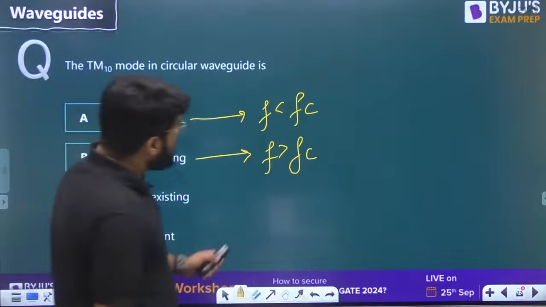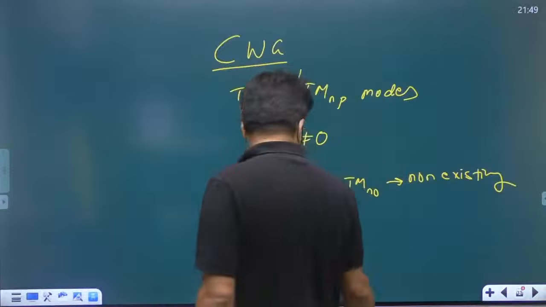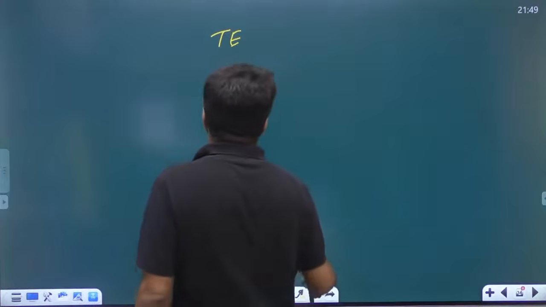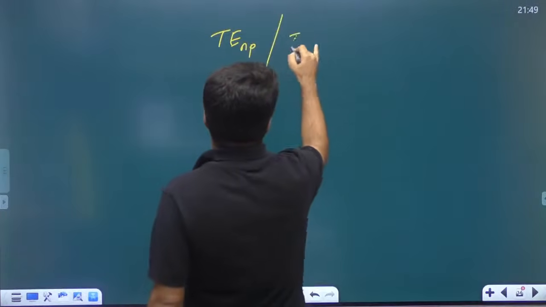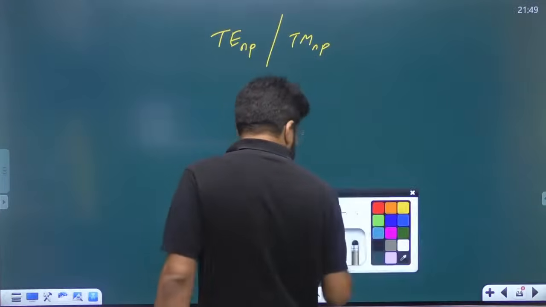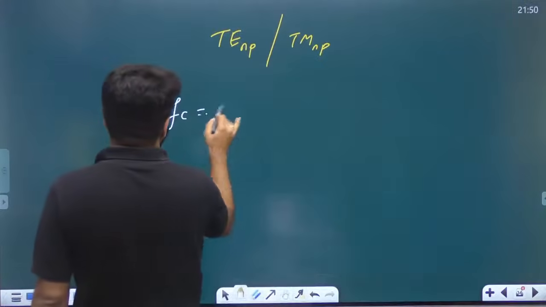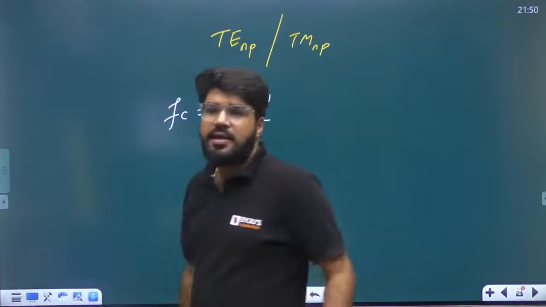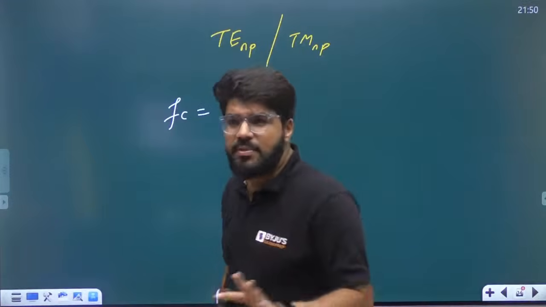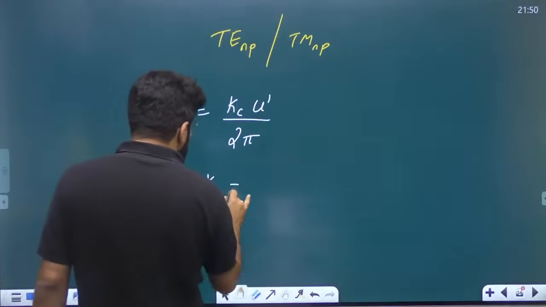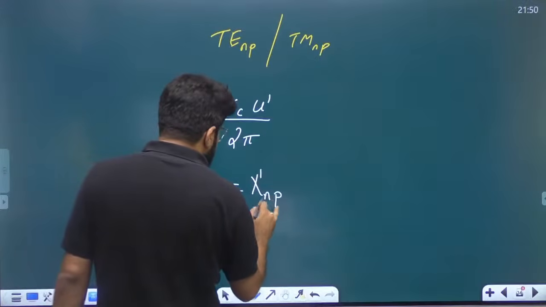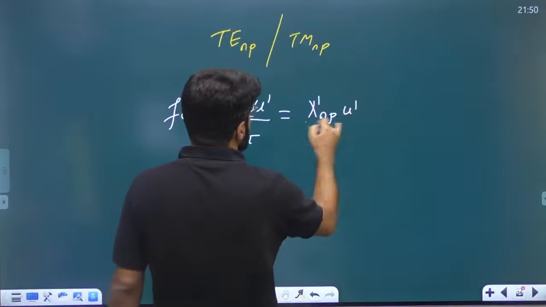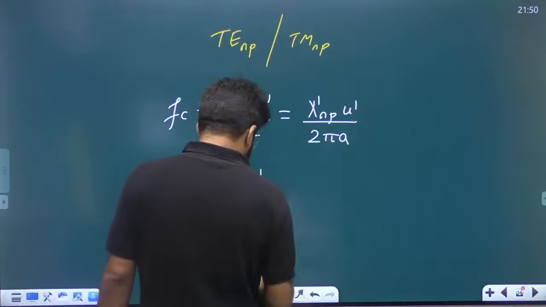ठीक है? अच्छा, now what is the cutoff frequency formula for the circular waveguide, dear? Whether it is the TE np or TM np modes, the cutoff frequency is given by the formula kc u dash by 2 pi, where u dash has the same meaning as always, and kc is given by X dash np divided by a. So this can also be written as X dash np u dash divided by 2 pi a.